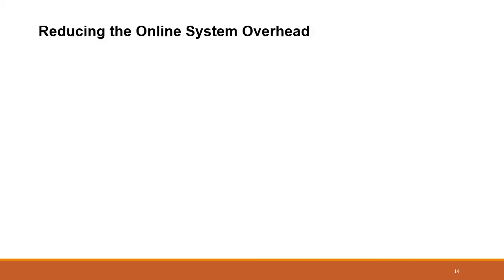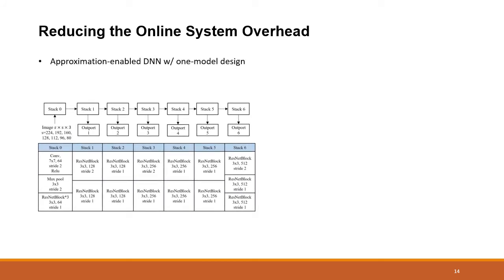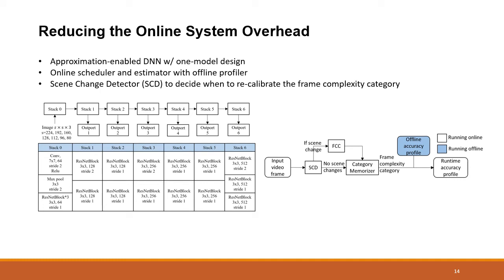Especially, we want to emphasize 3 key design elements in our system to reduce the system overhead. First, our one-model approximation-enabled DNN minimizes the switching costs between branches since we do not need to reload any component of the model. Second, we reduce the overhead of the scheduler by an offline profiler. Finally, we reduce the overhead of the frame complexity categorizer with a scene change detector, in which only when the scene in the frame changes large enough do we recalibrate the frame complexity category. Otherwise, a category memorizer takes the past category as a proxy.